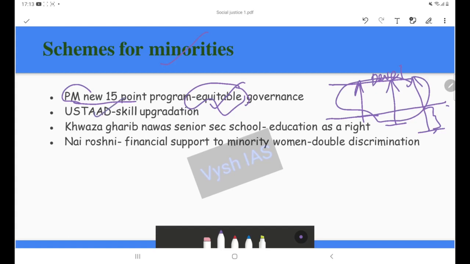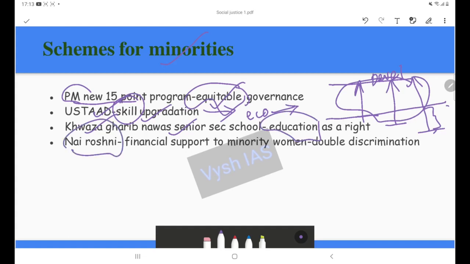Then the Ustad scheme. This is about skill upgradation of minorities. By skill upgradation we will get economic mobility, and by economic mobility the overall development of that community will be ensured. Then the Khwaja Karib Nawaz Senior Secondary School. This is also education as a right. Educational mobility is being delivered.